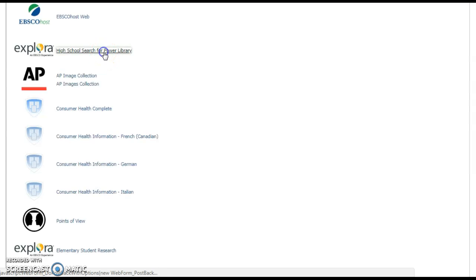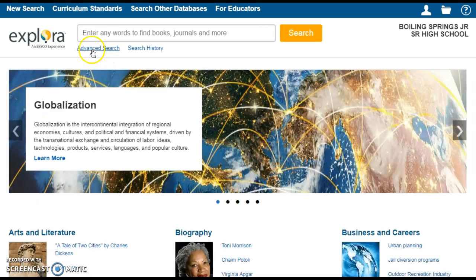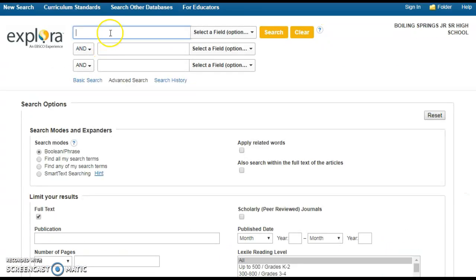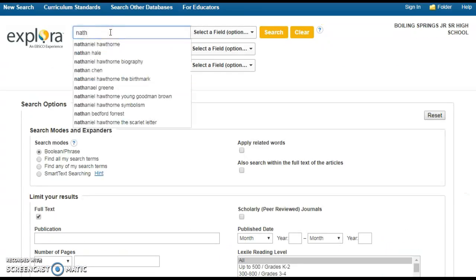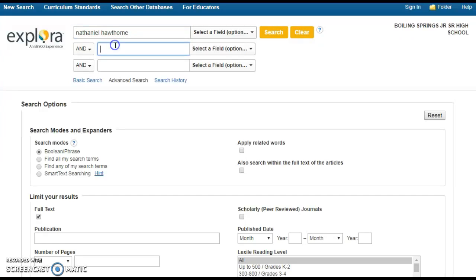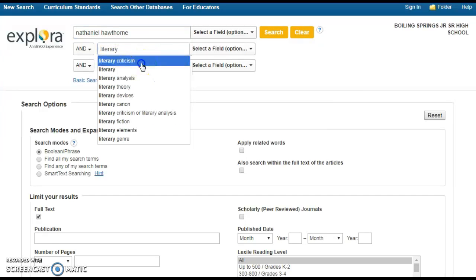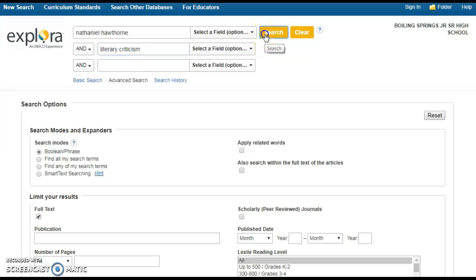Click on High School Search for Power Library. Then click Advanced Search. I recommend searching for your author's name and literary criticism. Click Search.